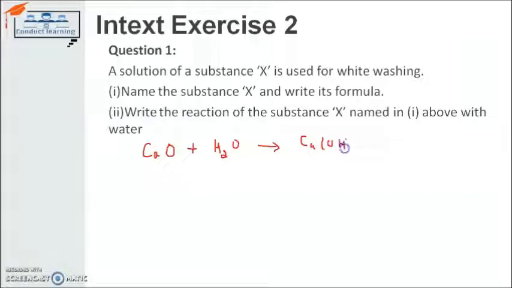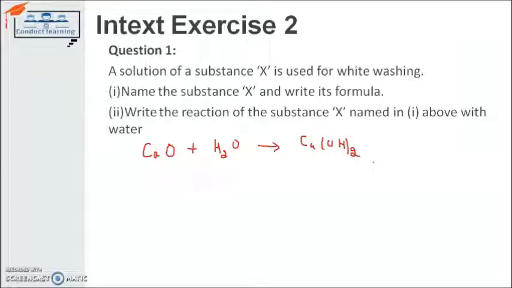So calcium oxide is reacting with water, giving calcium hydroxide. This is the solution for this. You also have done this in the previous case.